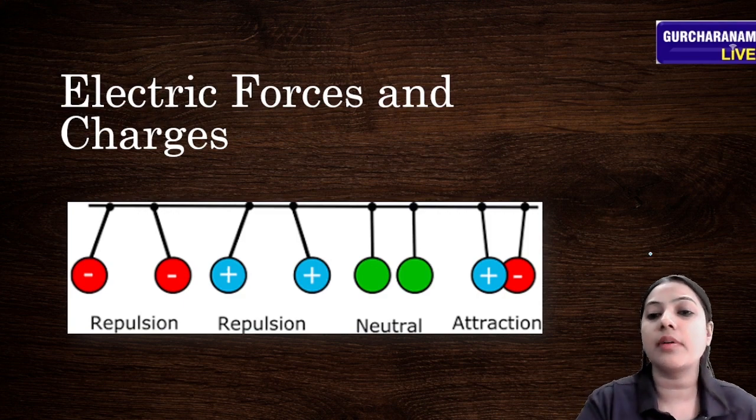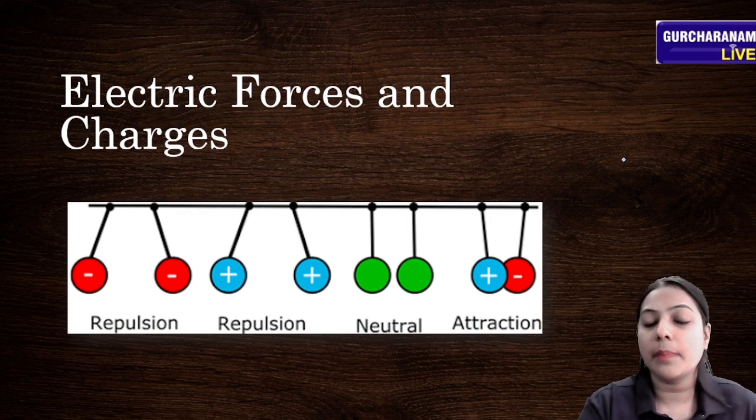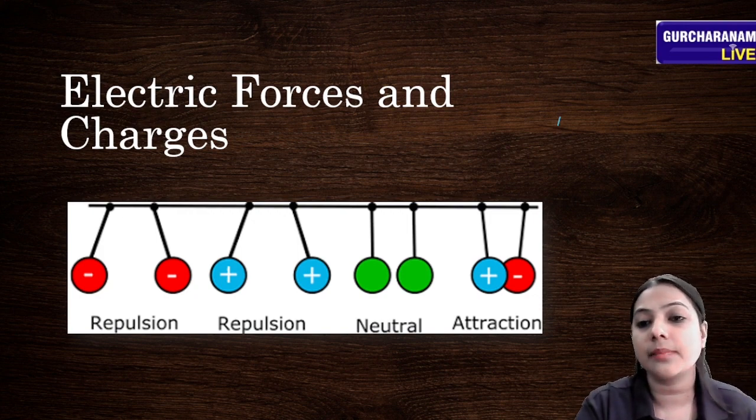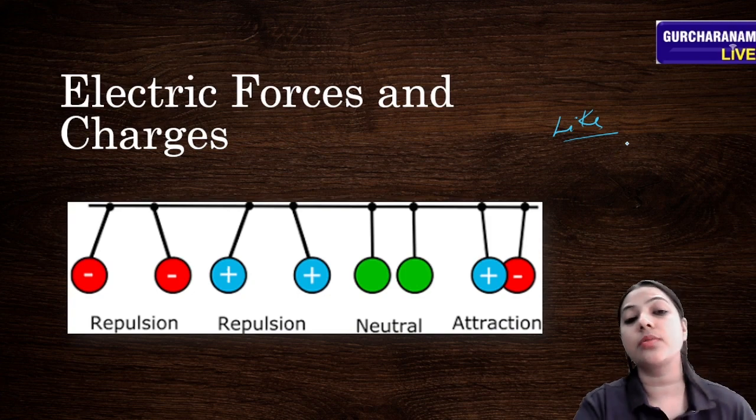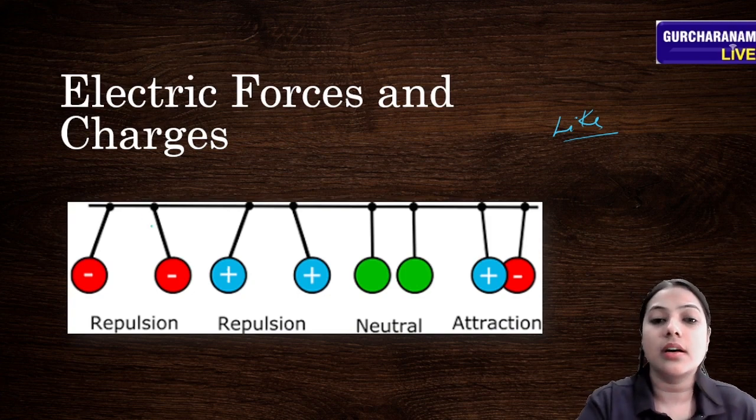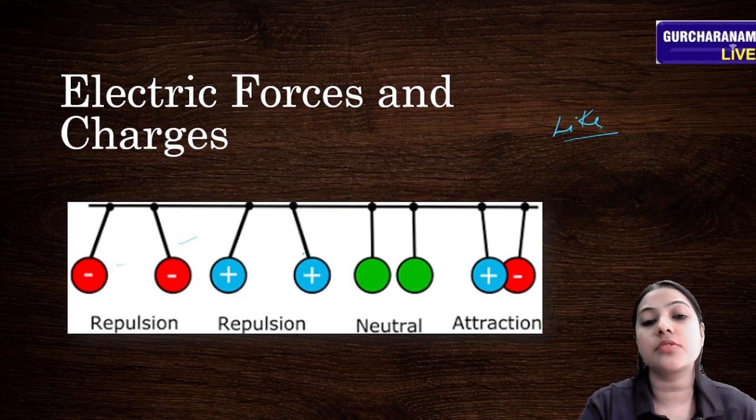We know from our previous class that like charges repel each other and unlike charges attract each other, which you can see in this diagram. The negative and negative charges are like charges, and these positive charges are also like charges, and you can see they repel each other.